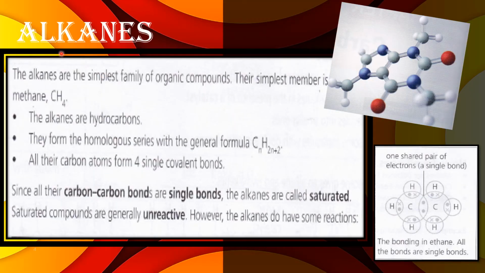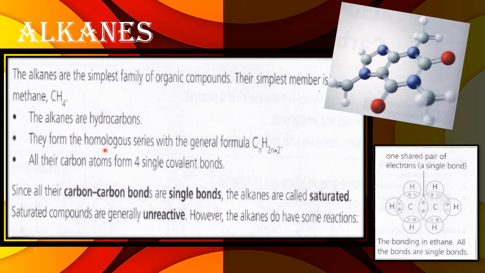So let's see, alkane. I already gave you the notes previously, so you can refer to your notes. The alkanes are the simplest family of organic compounds. Their simplest member is methane, CH4. The alkanes are hydrocarbons. Why is it a hydrocarbon? Because it contains only hydrogen and carbon.